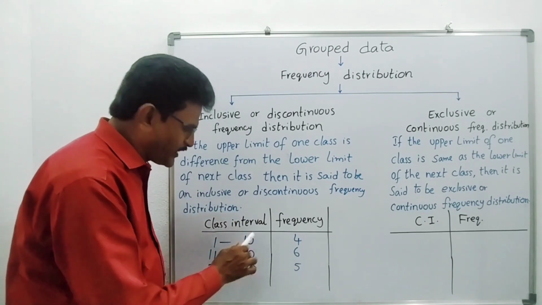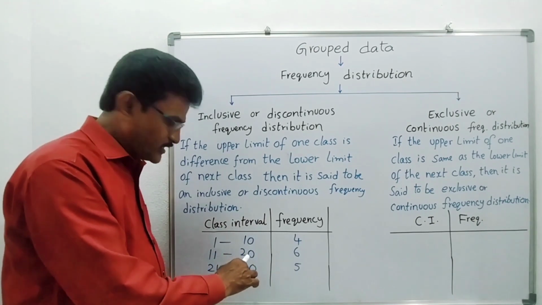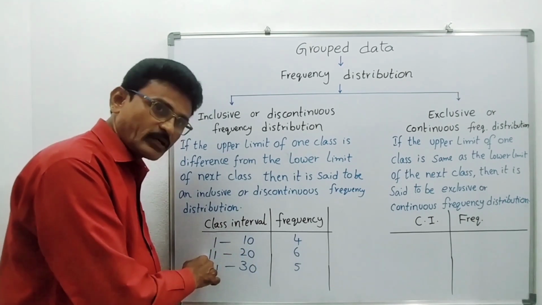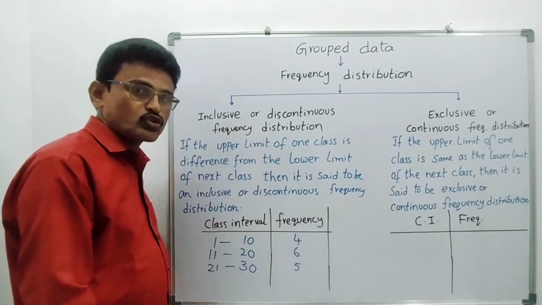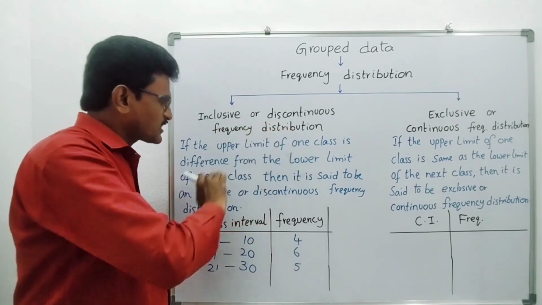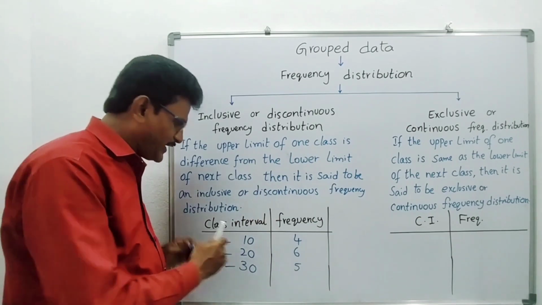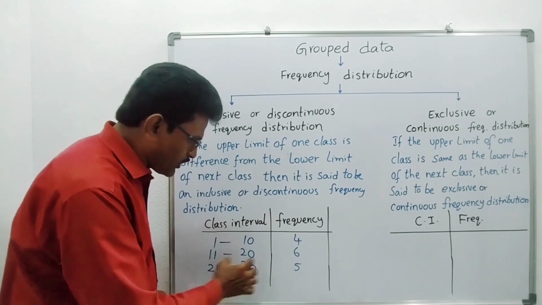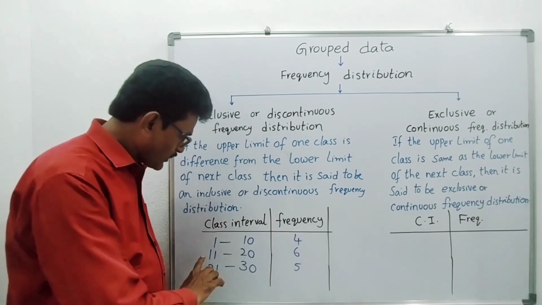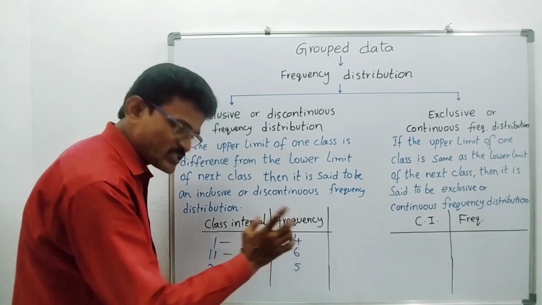Here the upper limit of one class is different from the lower limit of the next class. Here 10 is there, here 11 is there. This is said to be an inclusive class interval or discontinuous class interval. Why is it inclusive? The students who got marks 11 and 20 are both included in this list. 11 marks here only, 20 marks here only.